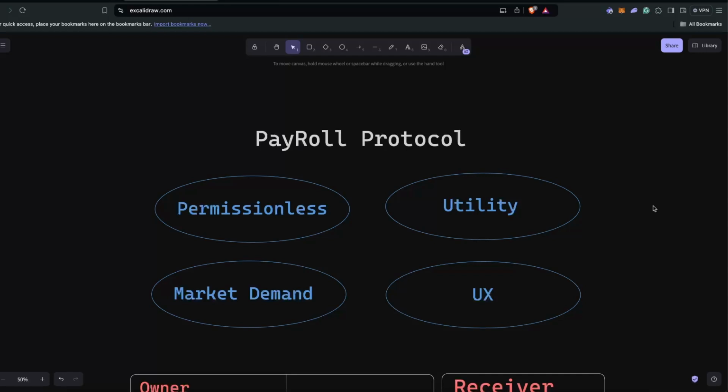Then the third is market demand. There has actually been demand for this product. There have been a lot of institutions, users, organizers and companies that actually want to distribute their salaries in a confidential way. UX: we are using account abstraction.